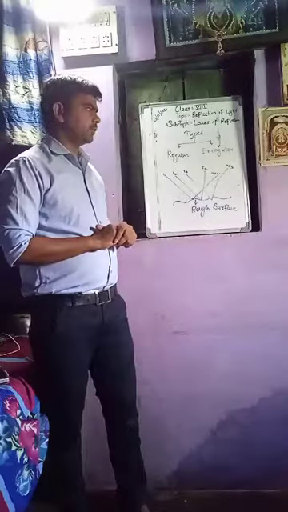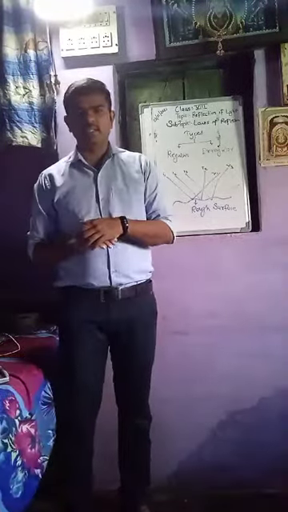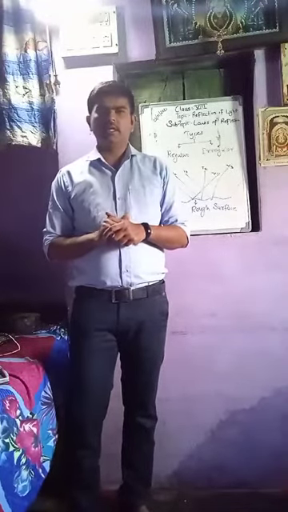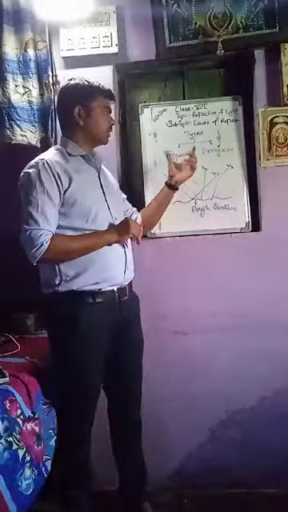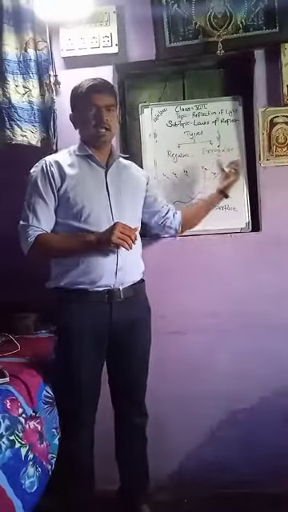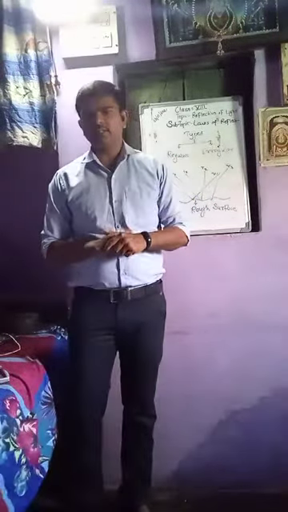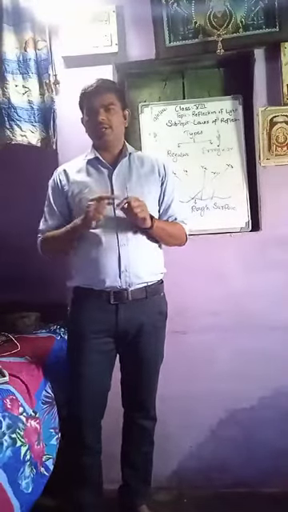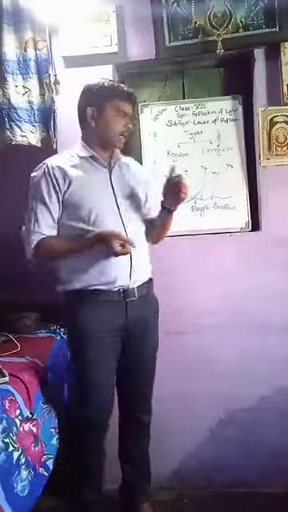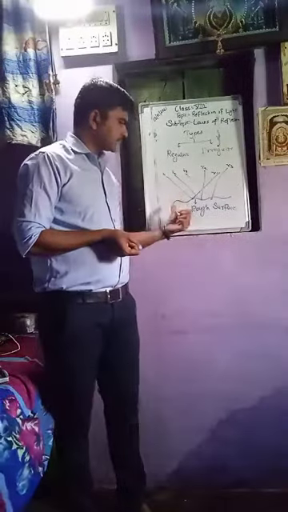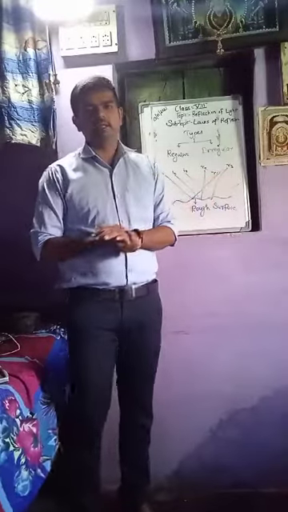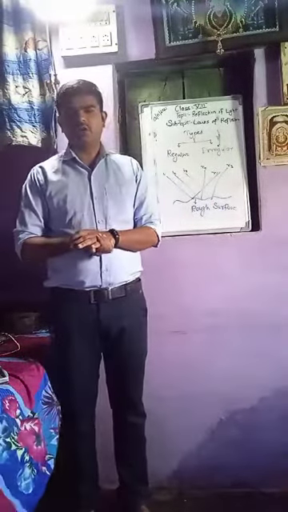After that, we saw what the reflected ray, incident ray and normal are, and what the angle of reflection and angle of incidence are, and then we saw the types of reflection. First is regular and second is irregular. Regular means when the incident ray touches a plane surface, it goes in a parallel way, and when the incident ray touches a rough surface, the rays do not go in a parallel way. This is nothing but the reflection of light.